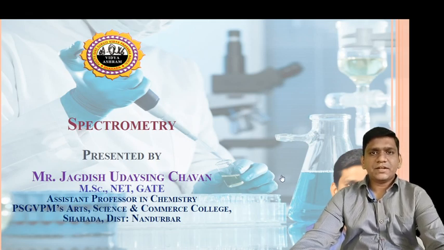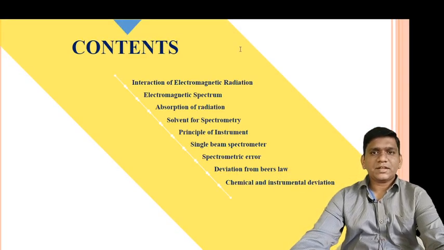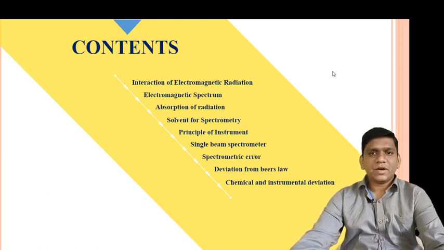So first, let's discuss the content of this chapter. These are the contents included in the spectrometry chapter. First, we have to learn about the interaction of electromagnetic radiation. Then the next topic is the electromagnetic spectrum. Then the third topic is absorption of radiation.